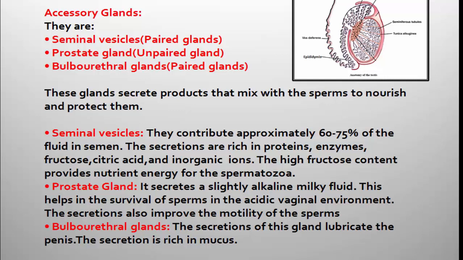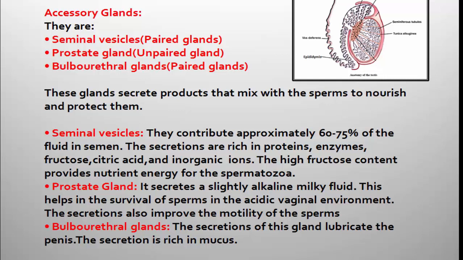So once again, I would like to repeat the definition of semen here. Semen is a mixture of seminal plasma and sperms. Seminal plasma is the combined secretion of accessory glands of the male reproductive system, and that seminal plasma contains high fructose, which provides nutrient energy for the sperms.